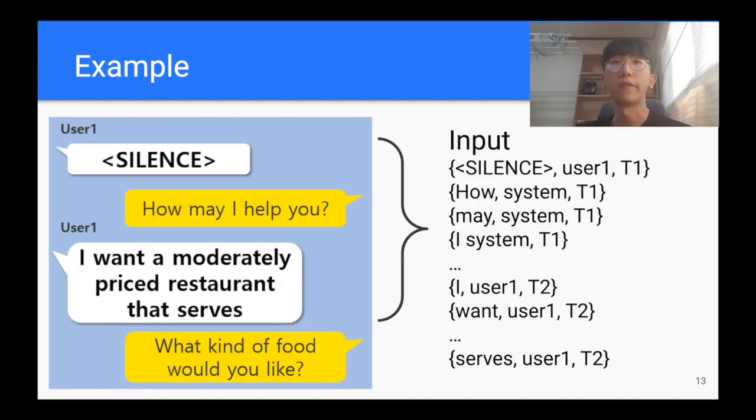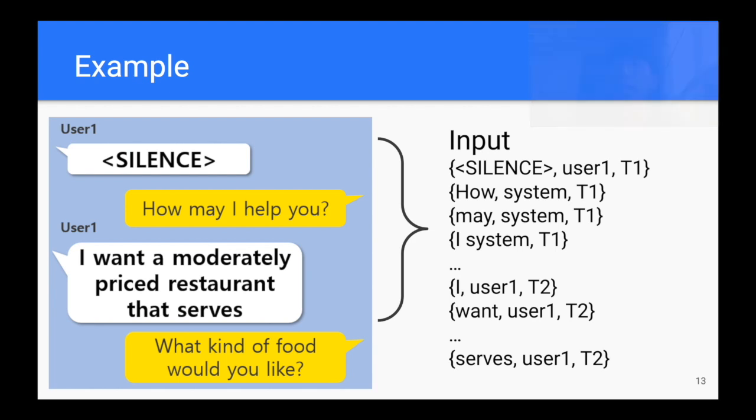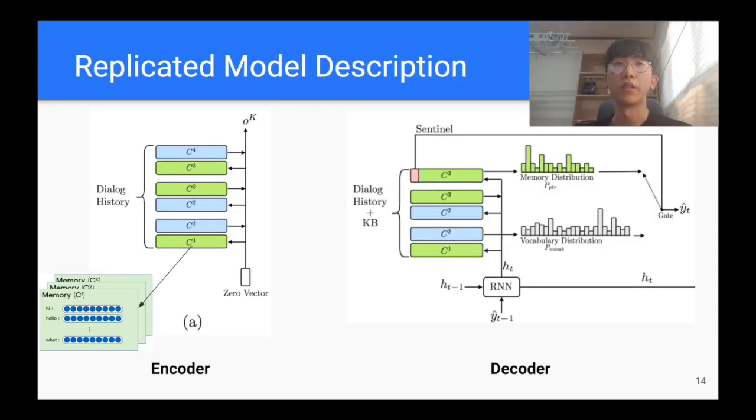The following is for generating a response on turn 2. Statements from the user and the system on turn 1, and from the user on turn 2 are sent to the encoder in triple form. Then the decoder creates a response that says, "What kind of food would you like?" You can see the memory-to-sequence model consists of an encoder and decoder component. In a nutshell, the encoder has a responsibility to encode source input, and the decoder decodes encoded input to generate output. Now, we will look into each one of the components.